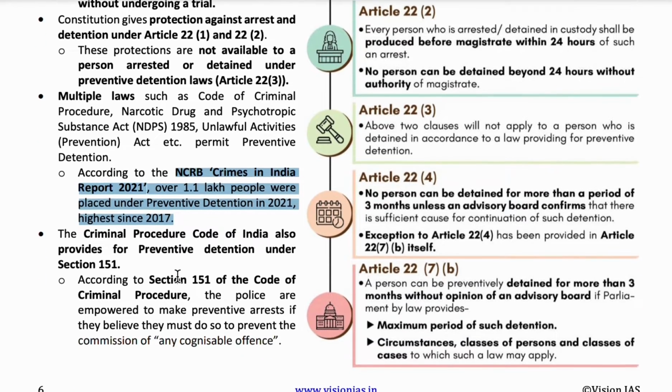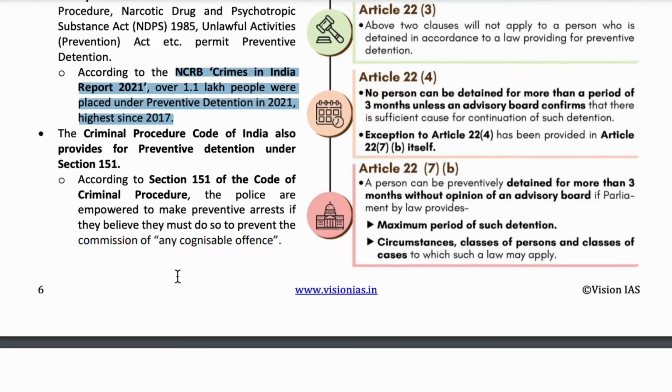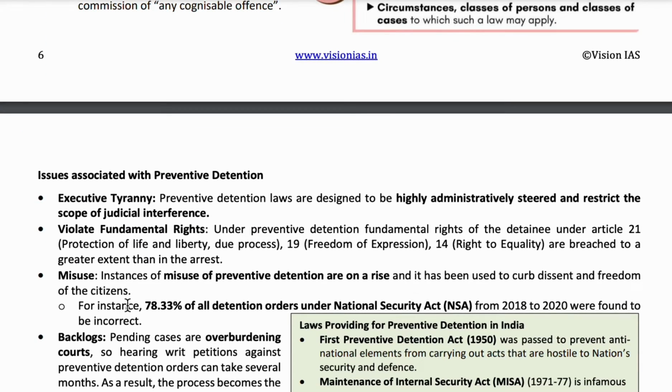And the other fact is here: 78.33% of all detention orders under the National Security Act from 2018 to 2020 were incorrect.